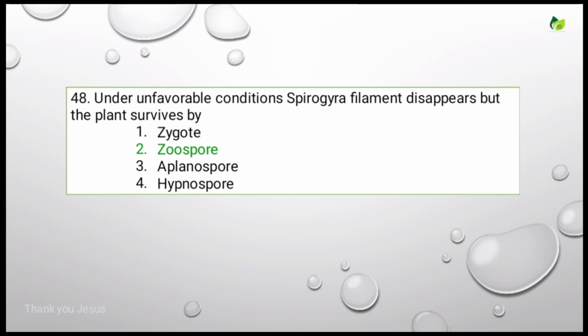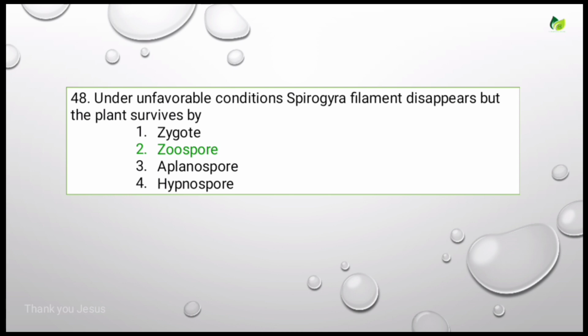The zygospore is the only diploid cell found in the life history of Spirogyra, in 2n condition. It undergoes a resting stage in unfavorable conditions. When conditions are favorable, it undergoes meiosis. Four daughter nuclei are present in the zygospore; three degenerate and one remains, which comes out and germinates into a new individual. So the correct answer is zygospore.